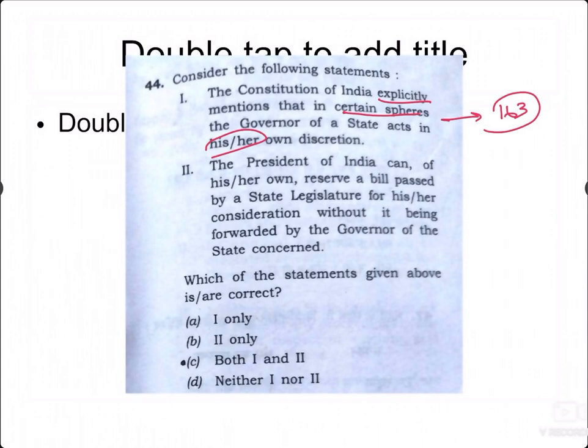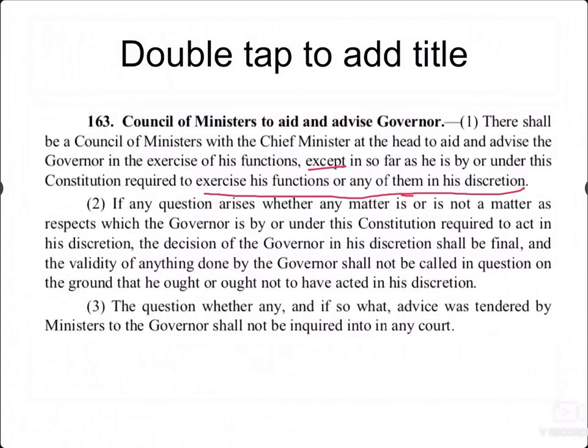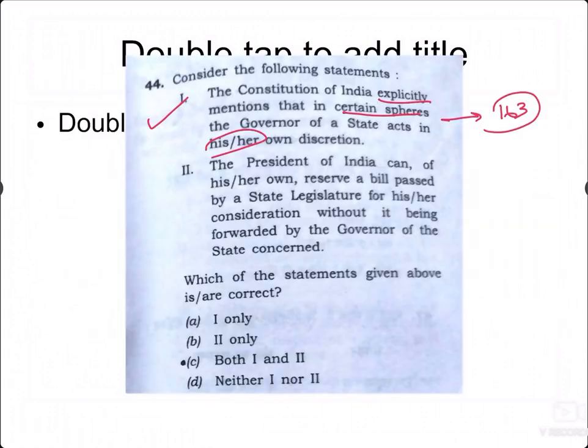It says he has to act in accordance with the Council of Ministers, but except in so far as the Constitution requires him to exercise his functions, he can act on his own discretion apart from the Council of Ministers. So this statement is right.